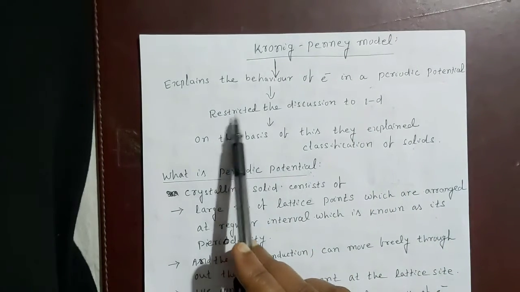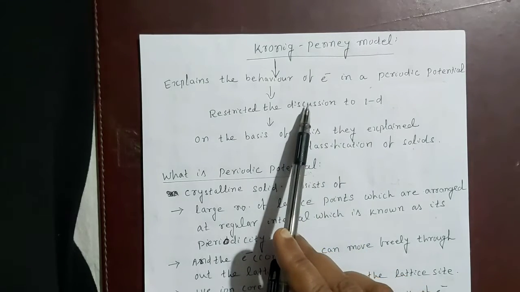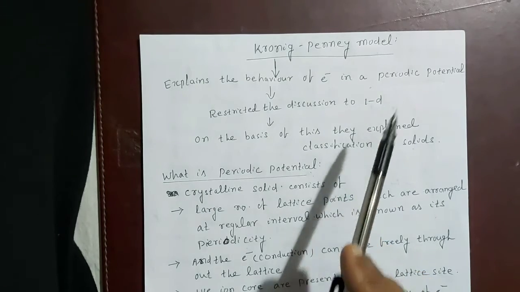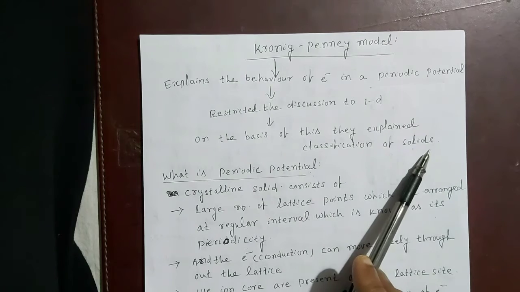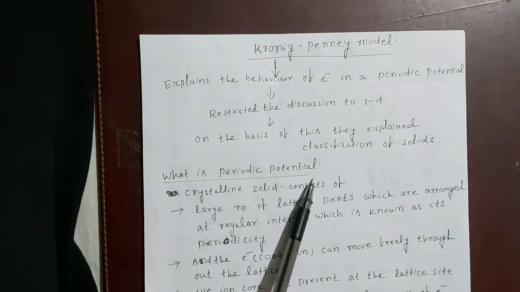Here they have restricted the discussion to one dimension only. That means the ion cores or lattice points are present only along the x-axis. On the basis of this, they have explained the classification of solids. So first, let us discuss what is periodic potential.